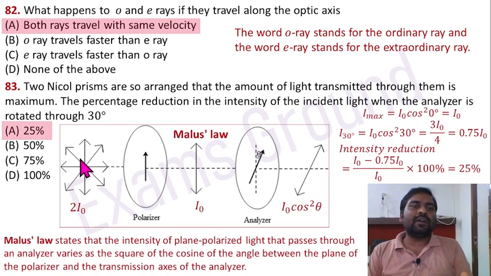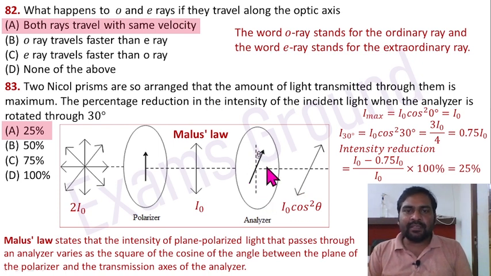When unpolarized light passes through a polarizer, the intensity is going to be half I naught. When this light again passes through the analyzer, its intensity is going to be I naught cos square theta, where theta is the angle between the plane of the polarizer and the transmission axis of the analyzer. So this is the theta angle.